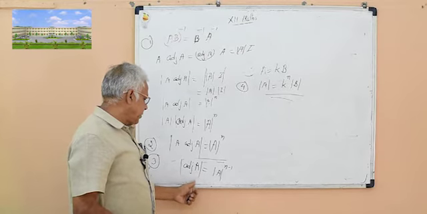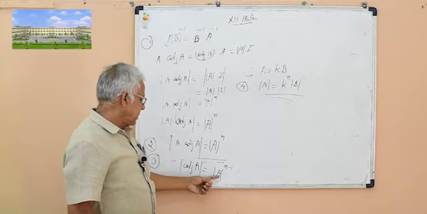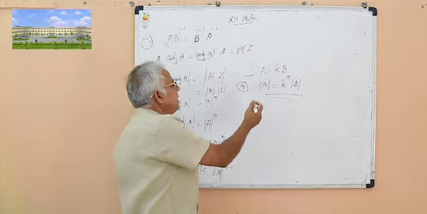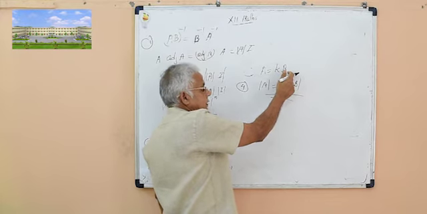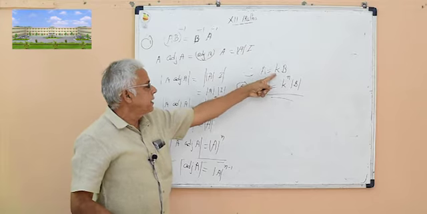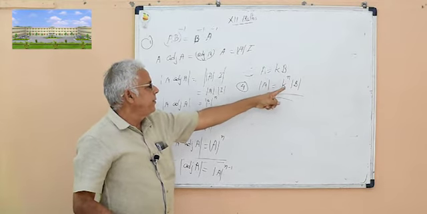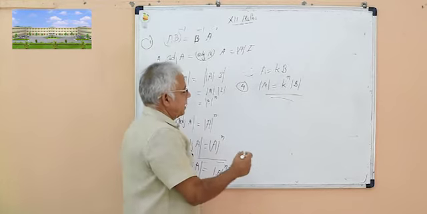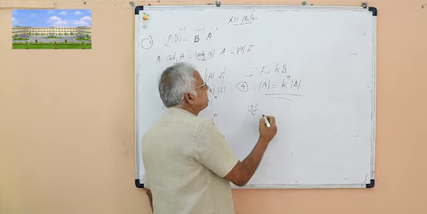Determinant of adjoint of A is equal to determinant of A raised to n minus 1. If A is equal to KB, where A and B are square matrices of the same order and K is a scalar, then determinant of A is equal to K raised to n into determinant of B.